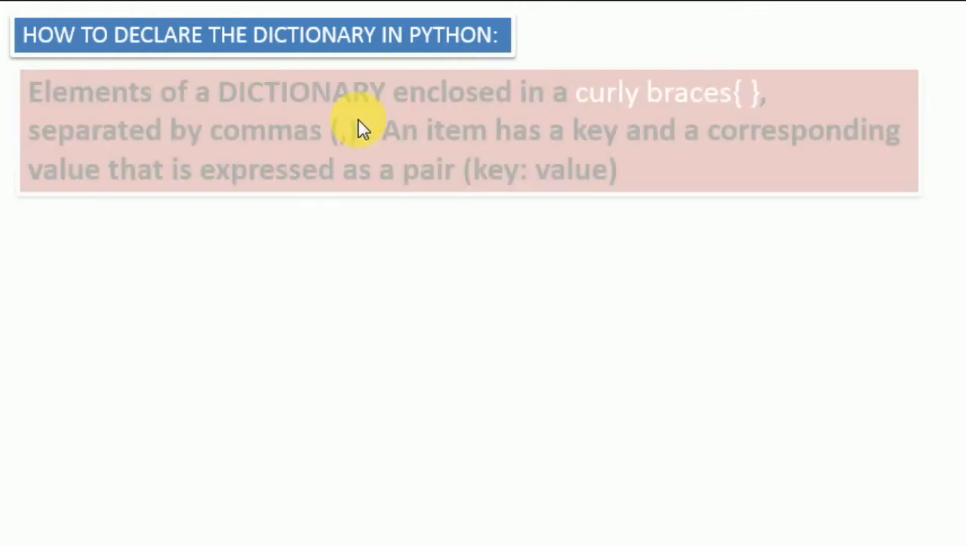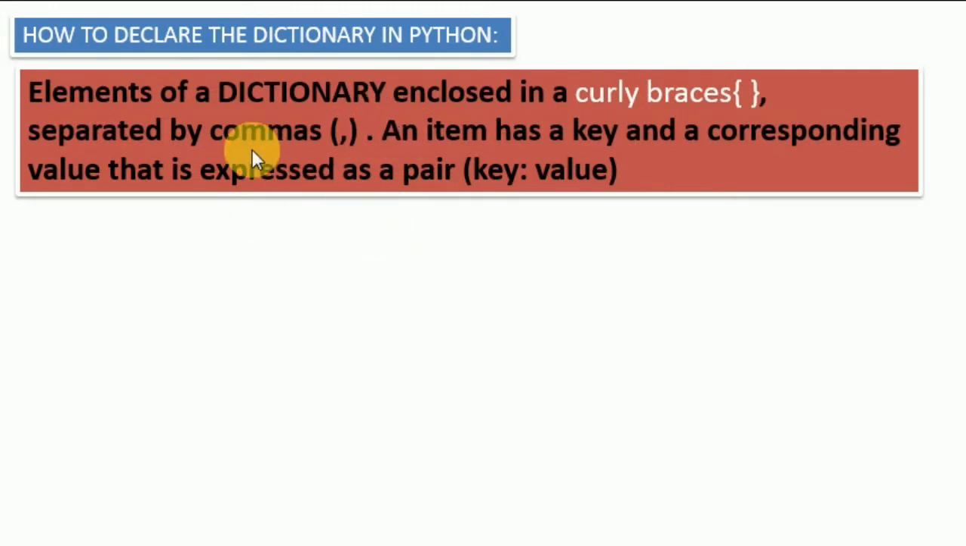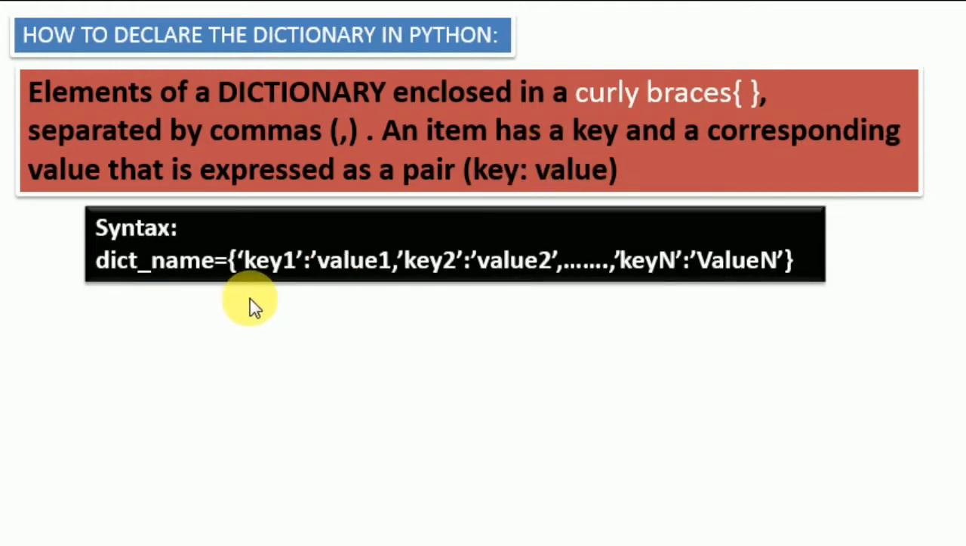How do we declare a dictionary in Python? We need to understand the syntax and the format. Elements of the dictionary are enclosed in curly braces and separated by commas. The keys and values are stored inside those curly braces as key, then colon, then the value. This is the syntax: dictionary name equals curly braces, key1 colon value1, comma, key2 colon value2, and so on, up to keyN colon valueN, which is the last value.